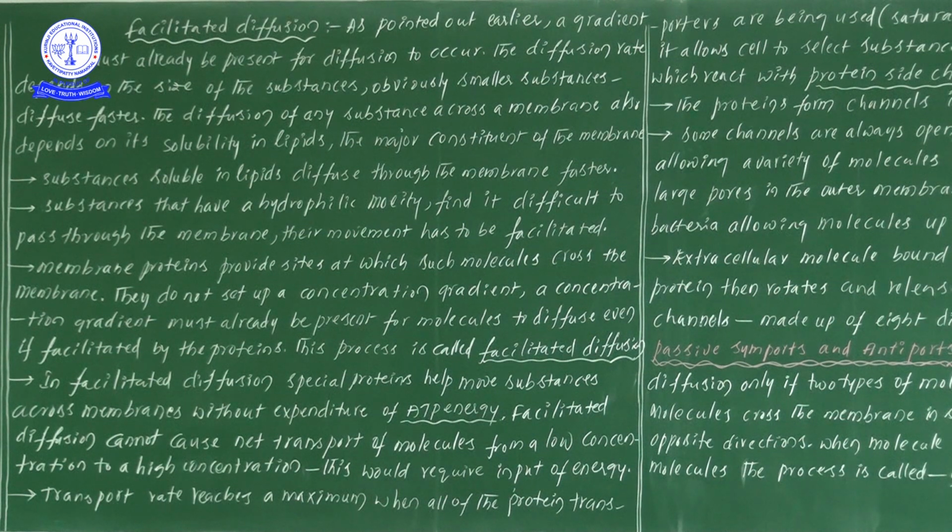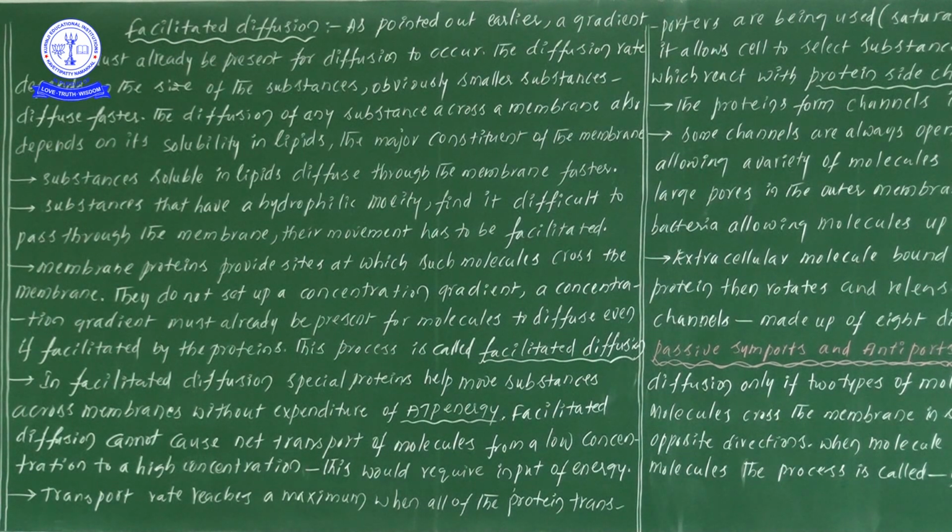Just what these proteins do is, on the side where there is more concentration of ions, they absorb them and transfer the ions to the other side. Other than that, they are not involved in making the concentration.